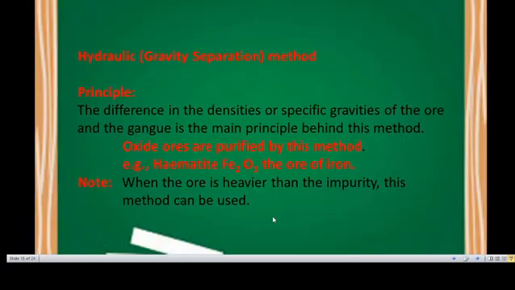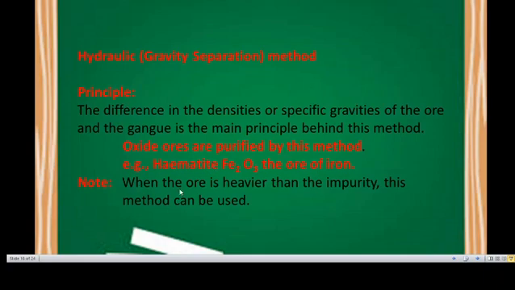First, the hydraulic method. This is called gravity separation. The principle: the difference in the densities or specific gravities of the ore and the gangue is the main principle behind this method. Oxide ores are purified by this method. Example, hematite Fe2O3, that is the iron ore.